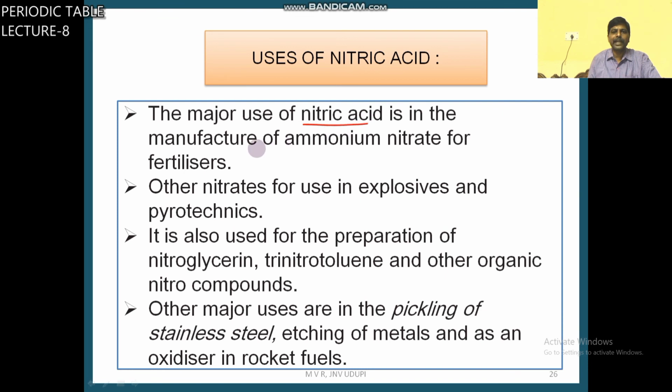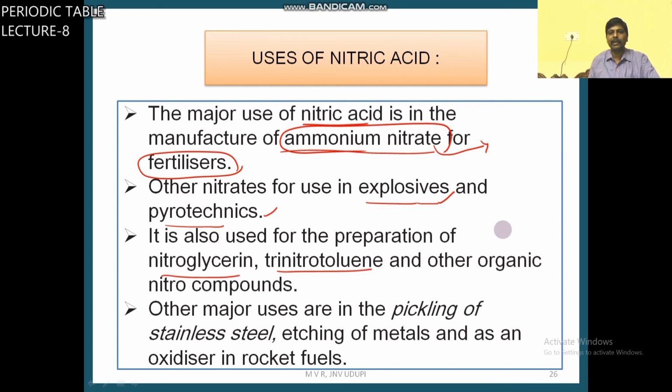So these are the uses of nitric acid. The major use of nitric acid is in the manufacture of ammonium nitrate. You have already seen that it is an explosive and fertilizer also. Other nitrates are used for explosives and pyrotechnics, meaning fire. It is also used in the preparation of nitroglycerin and trinitrotoluene, TNT, which are also explosives, and other organic nitro compounds. Other major uses are in the pickling of stainless steel, etching of metals, and as an oxidizer in rocket fuels.